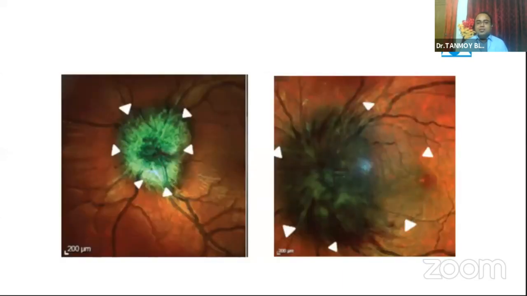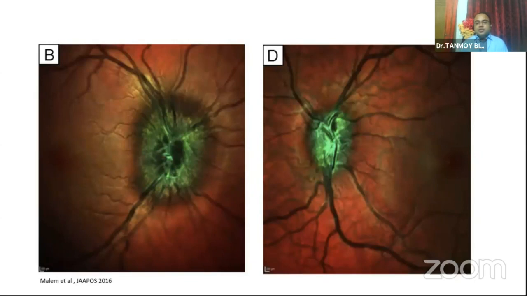So this is the side-by-side comparison of the same two eyes discussed previously. The left image is the disc drusen one and the right image is the true disc edema one. The white arrowheads compare the approximate extent of the green reflectance, and notice how extensive it is on the right image. This correlated well with the SDOCT findings showing RNFL edema in the eye on the right side.